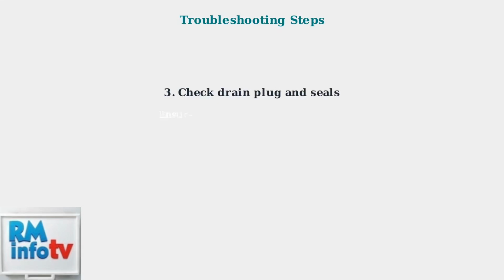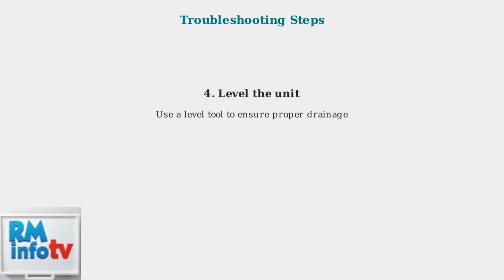Check that the drain plug is fully inserted and properly sealed. Examine it for damage or wear and replace if necessary. Use a level to ensure the air conditioner sits flat. An unlevel unit can cause water to pool and overflow instead of draining properly.